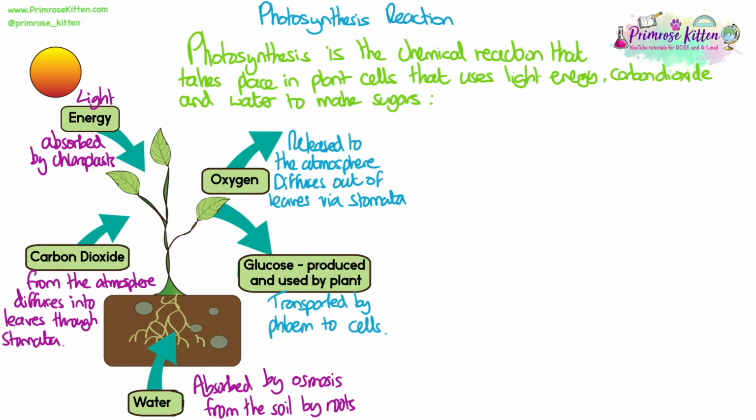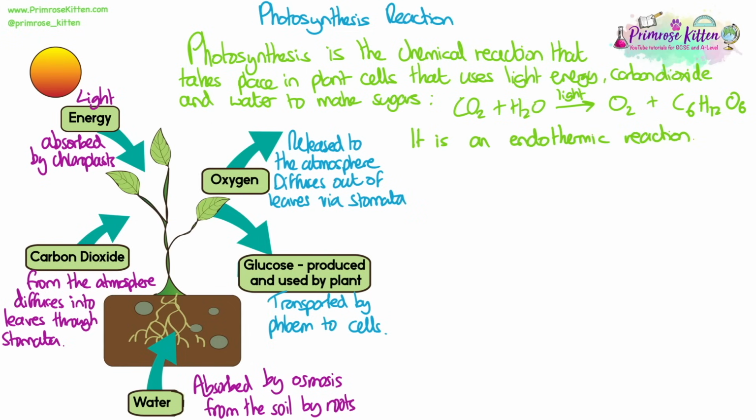Photosynthesis is the chemical reaction that takes place in plant cells that uses light energy, carbon dioxide and water to make sugars. The symbol equation is carbon dioxide plus water, light energy over the arrow, oxygen plus glucose, which symbol is C6H12O6. It's an endothermic reaction because it takes in light energy.